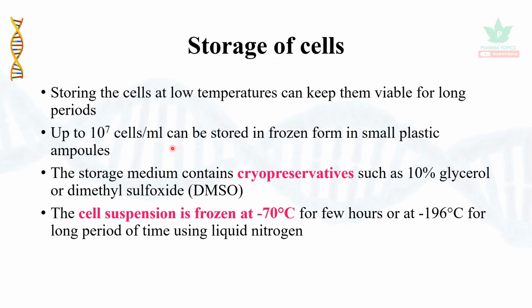Up to 10 to the power 7 cells per ml can be stored in the frozen stage. The storage medium contains cryopreservatives such as 10% glycerol or dimethyl sulfoxide. The cell suspension is frozen at minus 70 degrees centigrade for a few hours, or at minus 196 degrees centigrade for a longer period of time using liquid nitrogen.